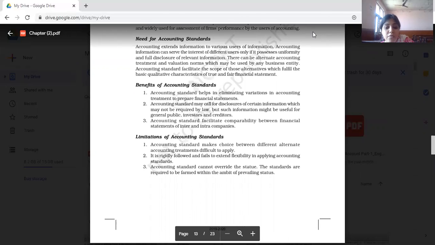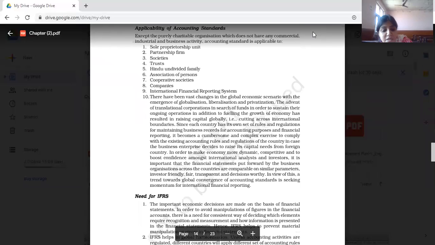Accounting standards may call for the disclosure of certain information which may not be required by law, but such information might be useful for the general public, investors and creditors. Accounting standards facilitate comparability between financial statements of inter and intra companies. Limitations can be seen by you.